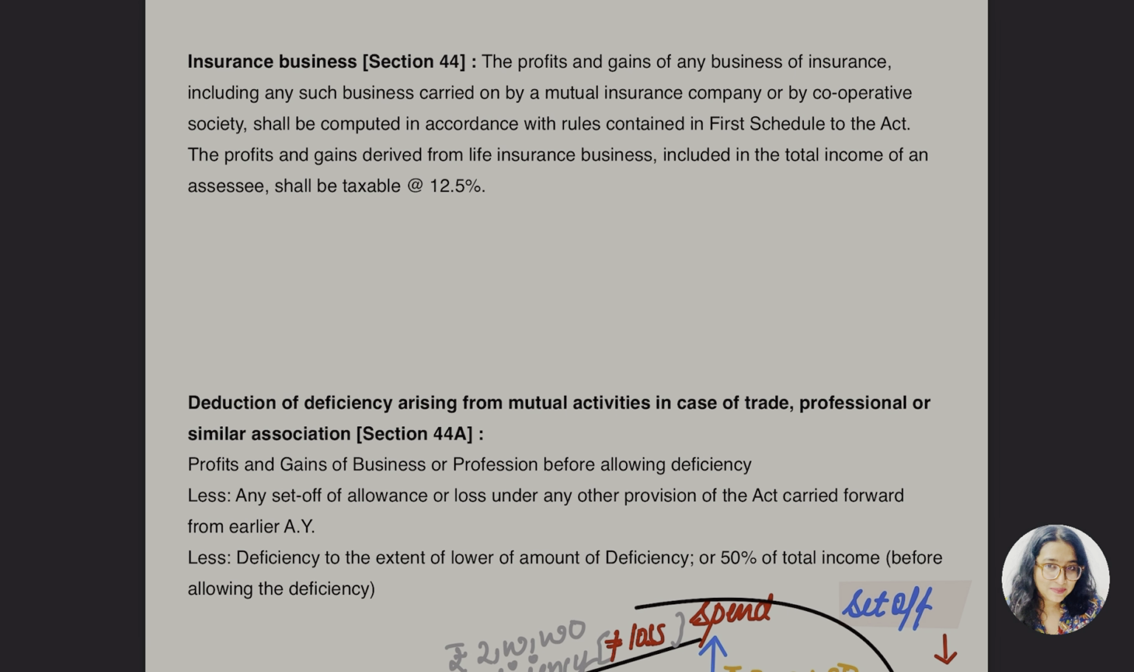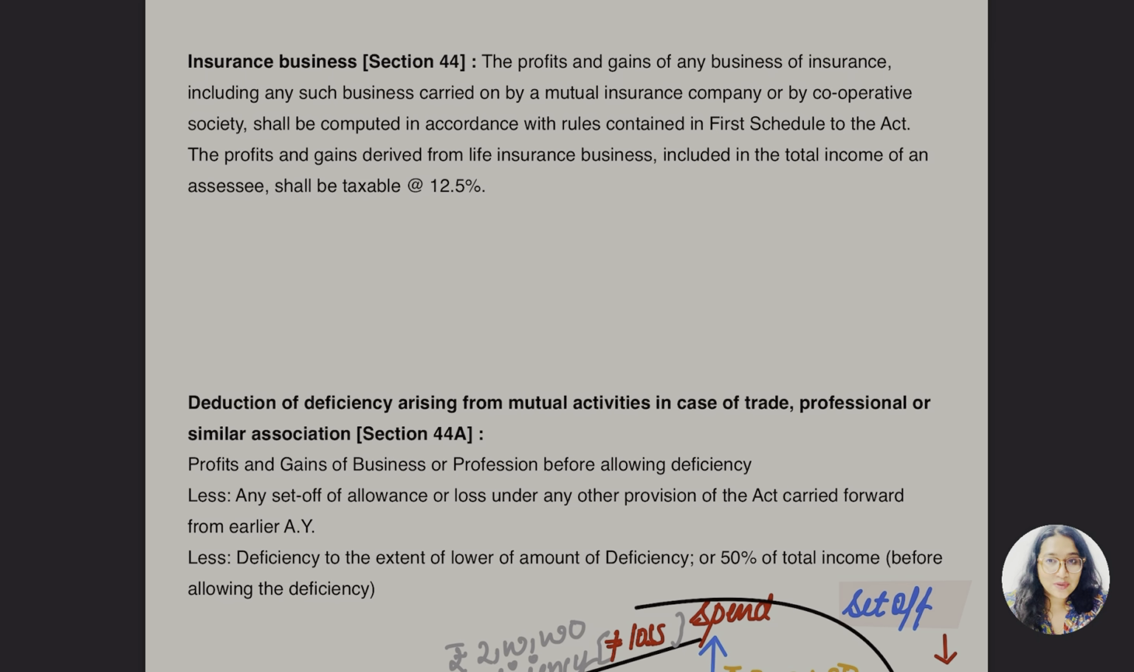So yes, we were doing the PGBP chapter, and we are at the end of this chapter. Today we will complete this lecture, and there will be one more lecture, but that would be of practical questions. By this section we will cover almost every part of this chapter. So let's get started and end this chapter together, guys.